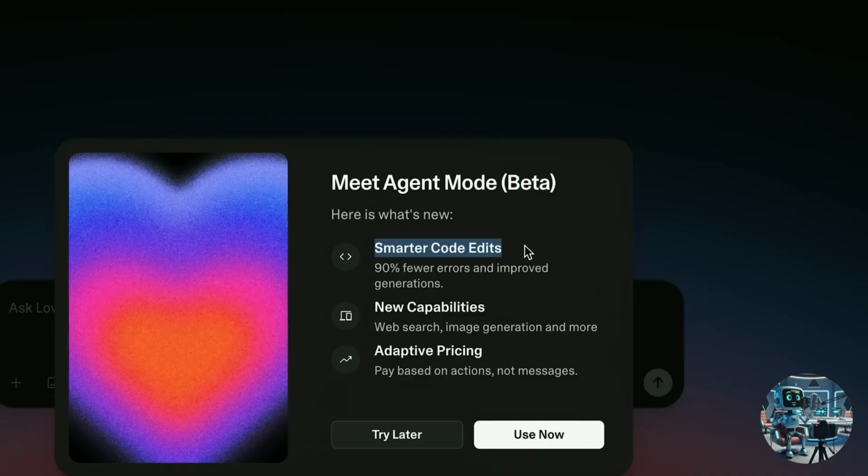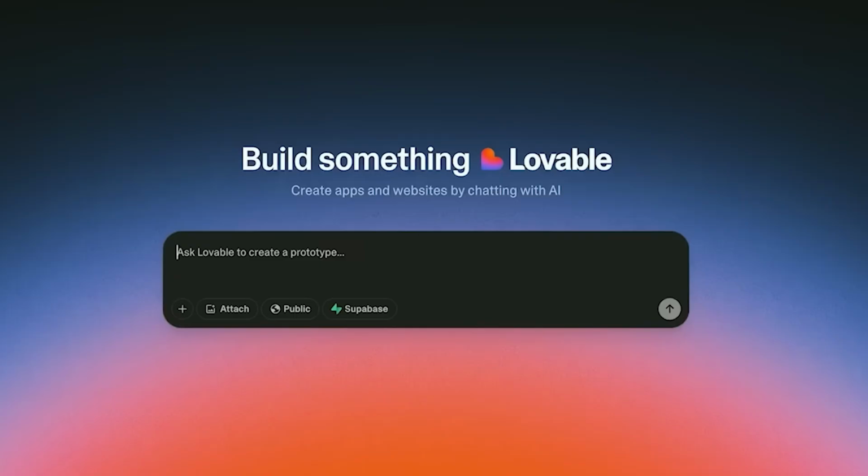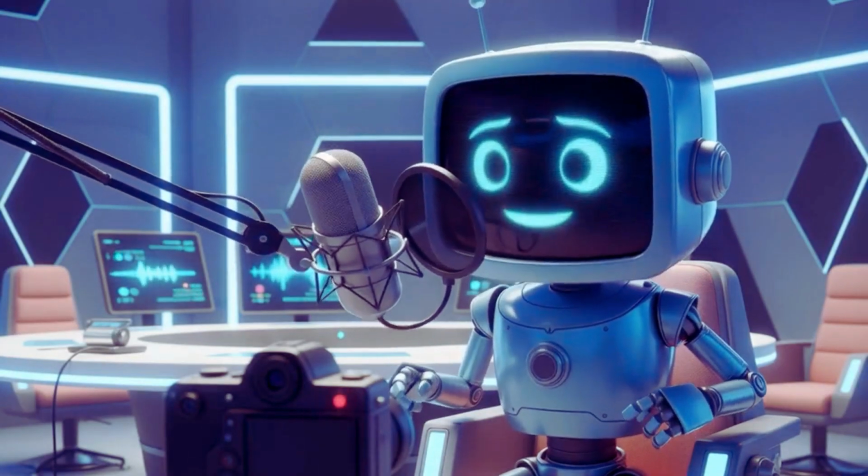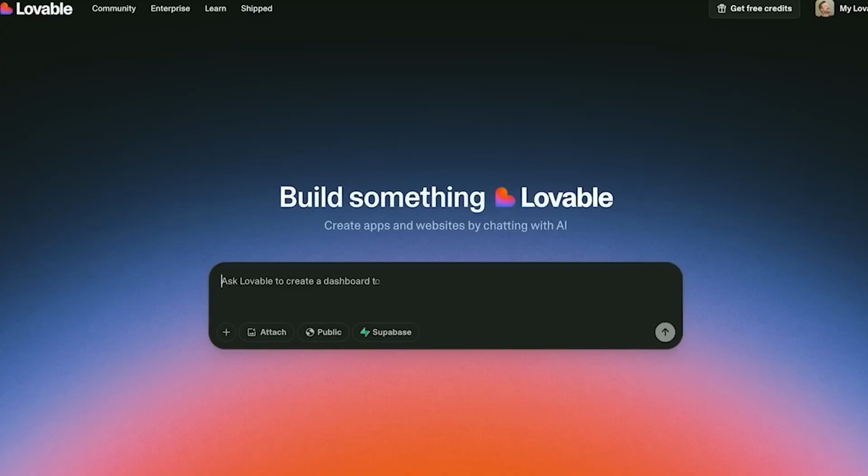it apparently gives you smarter code edits, new capabilities such as web search, image generation, and more, and you pay adaptive pricing based on your actions. Well, of course I want to use it now. I'd like you to build me an AI thumbnail generator, kind of like the one MrBeast recently pulled. There is no AI thumbnail tool, it just doesn't exist. We pulled it down. Search the web, find out about it, and build me a version. There's my vibe-coded prompt. Let's hit enter and watch the agent go to work.